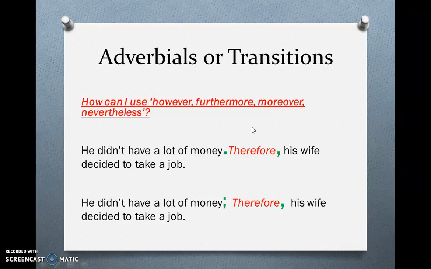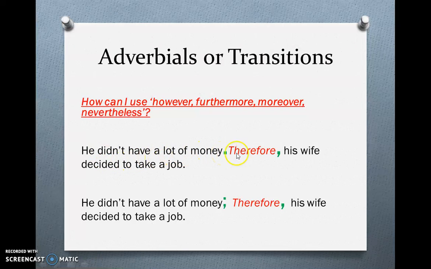So, for example, you can start a new sentence with therefore, or with a transition, with an adverbial, and this sentence can be whatever type, simple, compound, or complex. It doesn't matter.